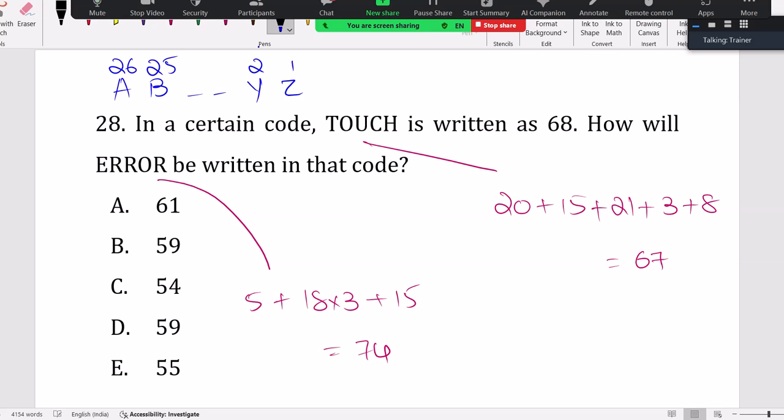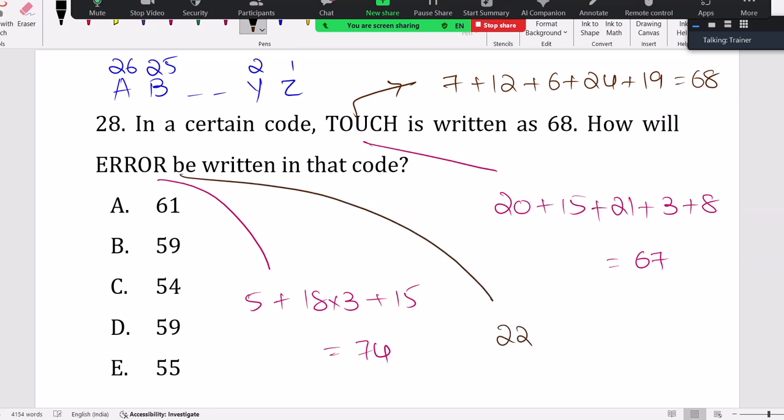That is why you must learn the coding and decoding topic well. If you observe that and apply it now for TOUCH, T value is 7 in reverse code, O value 12, U value 6. How to remember and learn this is all in that video. Adding all these: 6 plus 24 is 30, 42, 42 and 19 is 61, 61 plus 7 is 68, directly it comes. There is no 68 plus 1. Now for the other word, 5 in reverse code is 22, R is 18, so reverse code 9, and there are 3 of those, so 3 into 9 is 27, 22 plus 27 is 49, O value 2 in reverse code, 49 plus 12 is 61. Option A is correct.